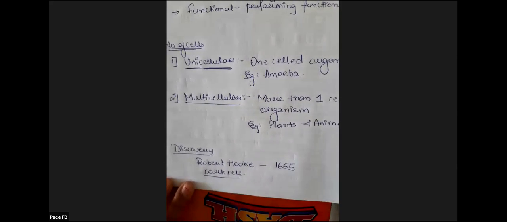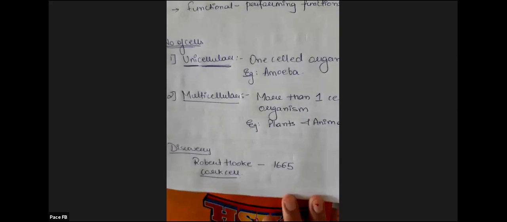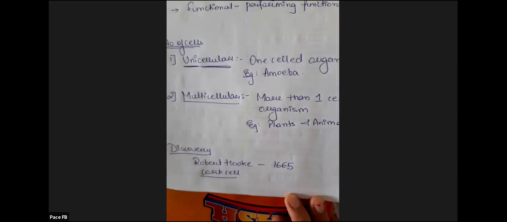This also you can remember. Questions may arise. Which cell was observed by Robert Hooke? So it was cork cell. Who observed cork cell? So it was Robert Hooke. In which year did he observe? So it was 1665.